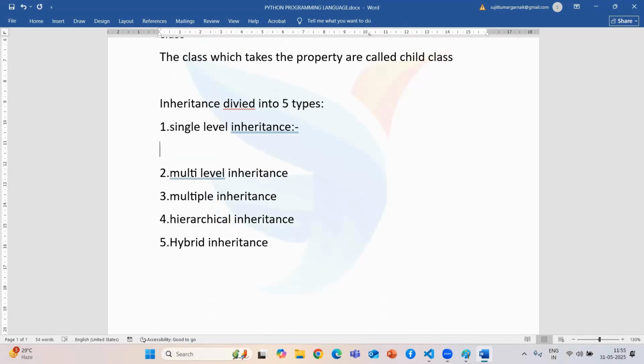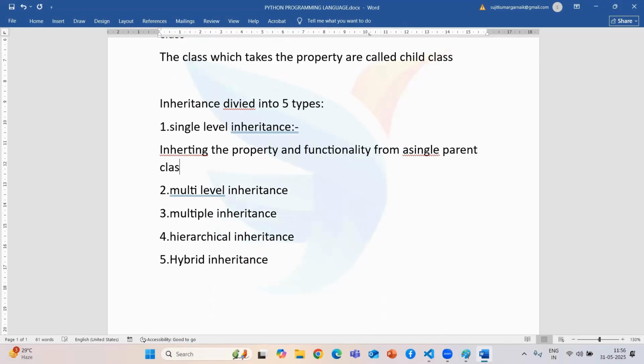So what is single level inheritance? Single level inheritance says that we inherit the property and functionality, the methods also, from a single parent class to a single child class.